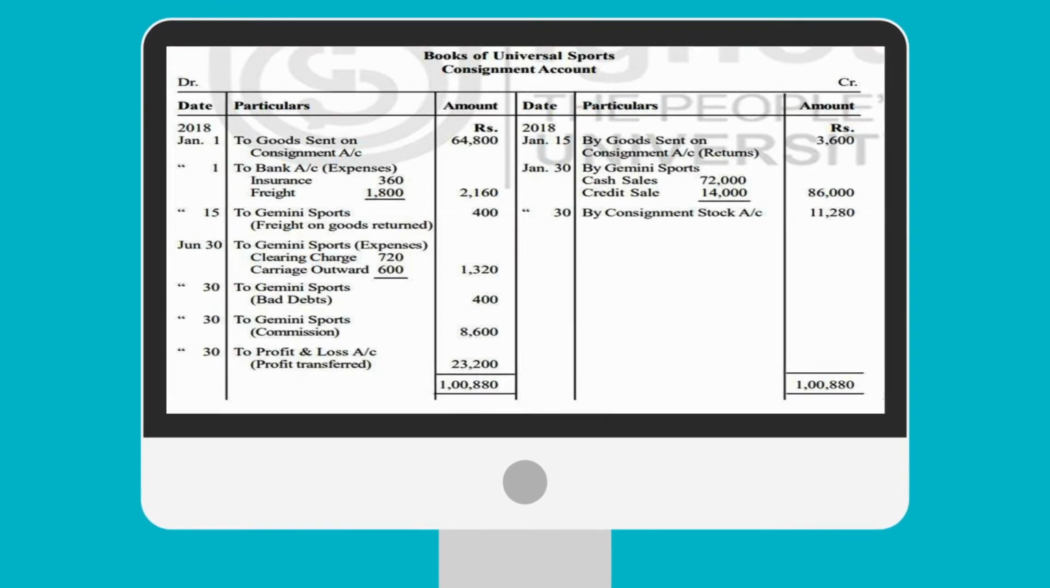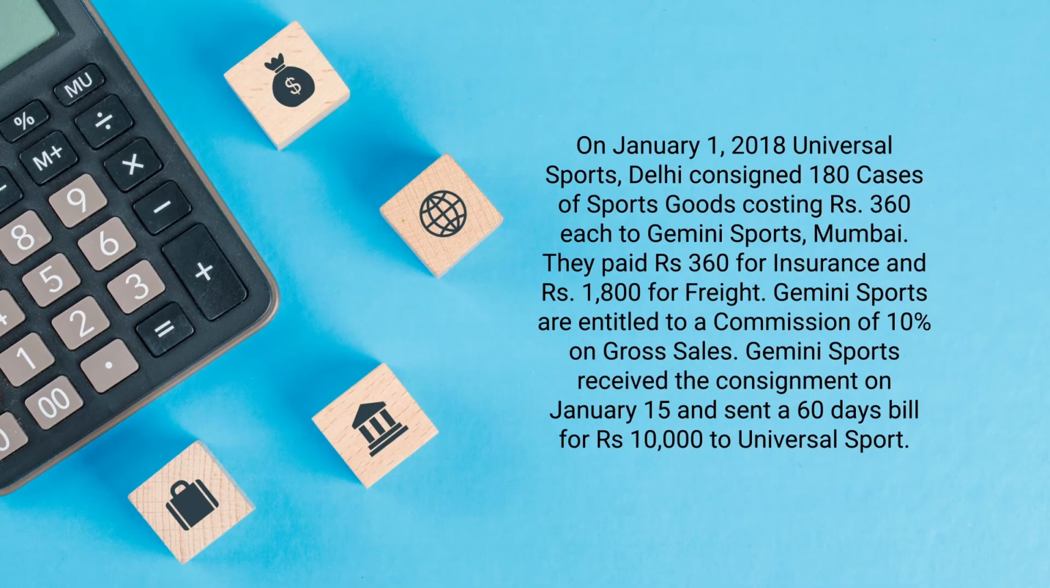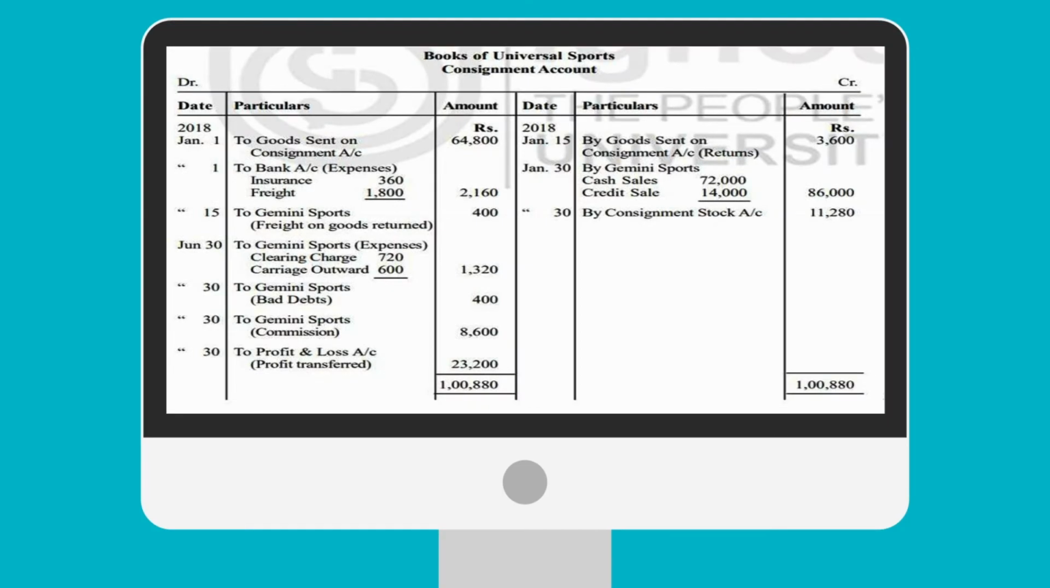So consignment account first. To goods sent on consignment 64,800. So let us check it. Universal Sports consigned goods costing rupees 360 each to Gemini Sports. So if we multiply 180 cases at the cost of rupees 360, it will come to 64,800.